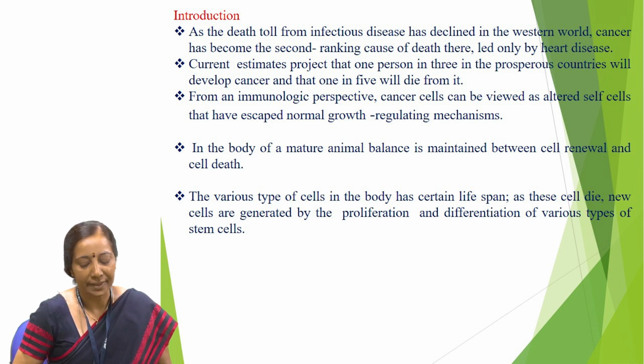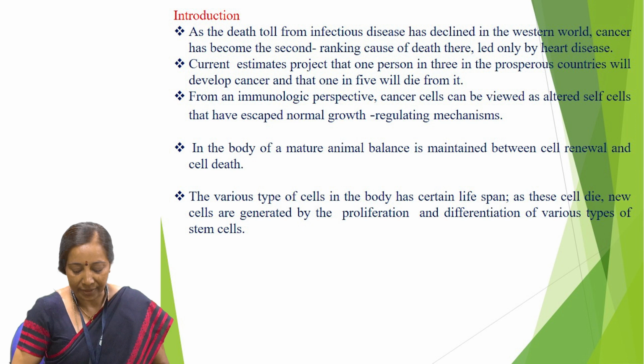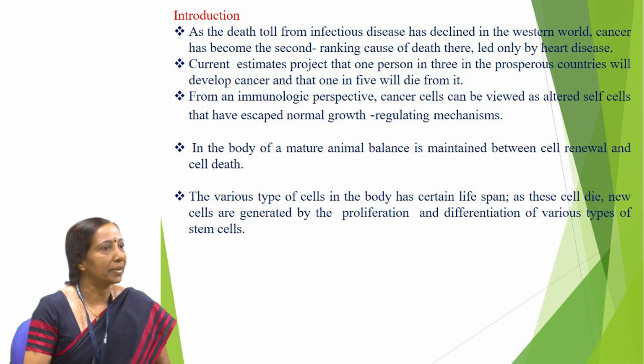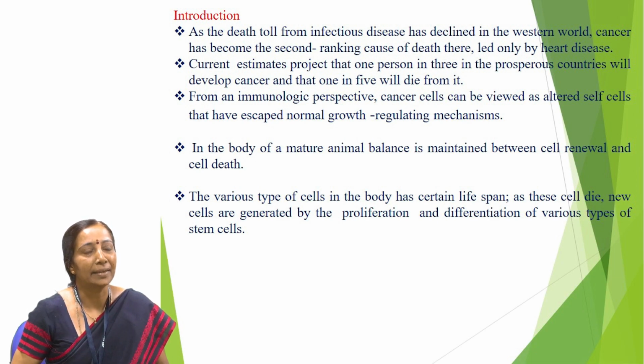Though the neighboring cell is telling it to stop cell division, the cell is not stopping, and another cell may tell the cancer cell to die, but the cancer cell is not dying. So this results in the continuous proliferation of the cells. This particular cell starts dividing and redividing.